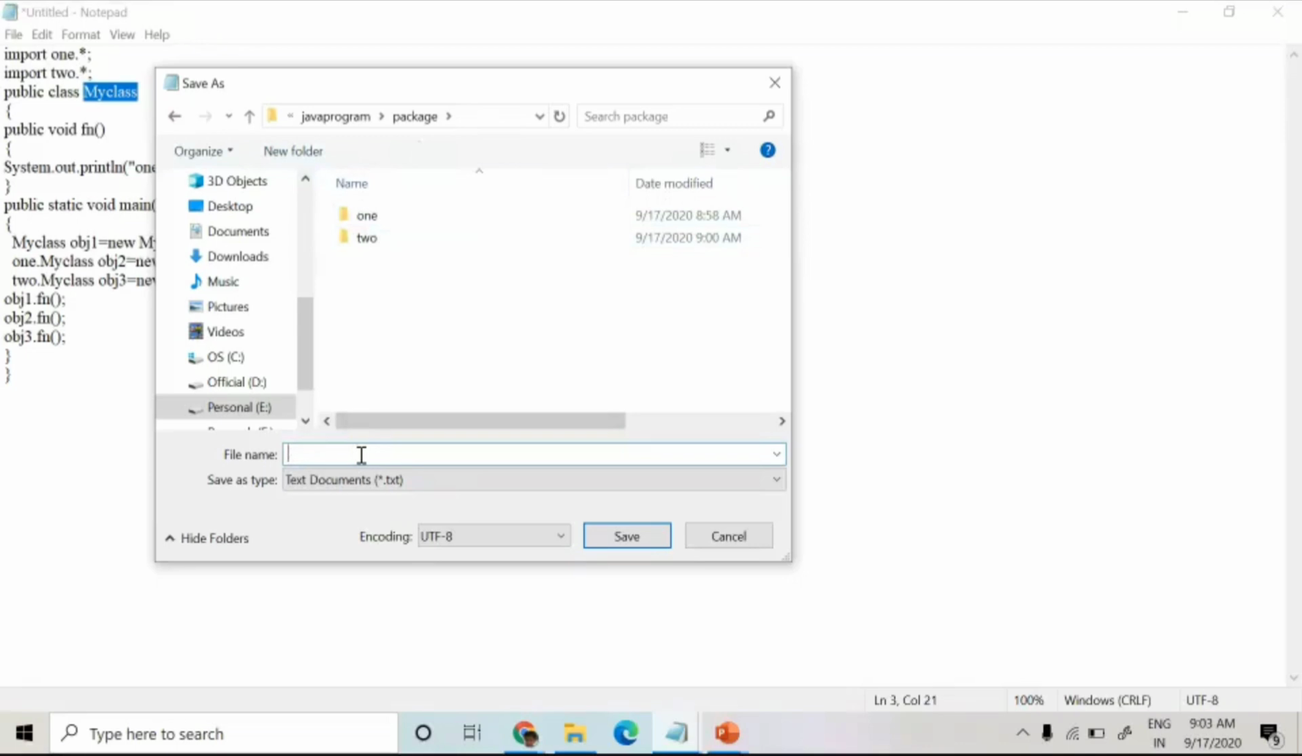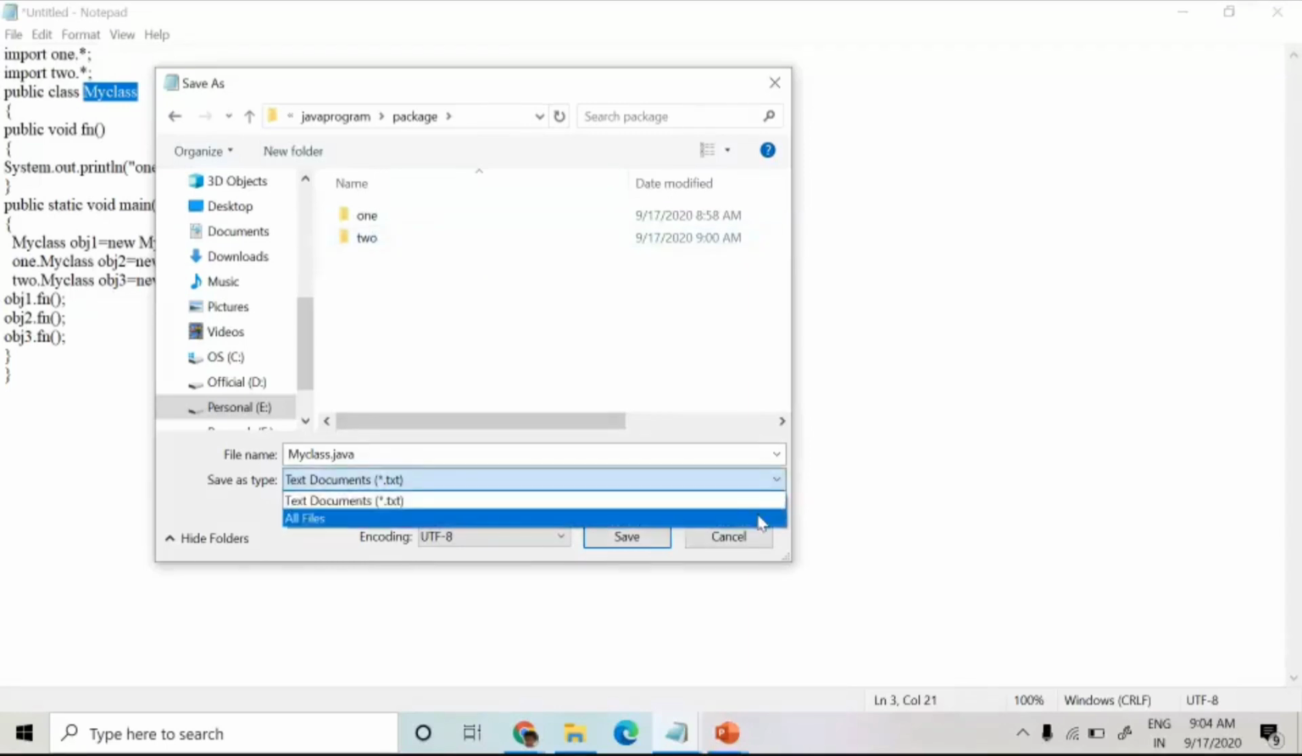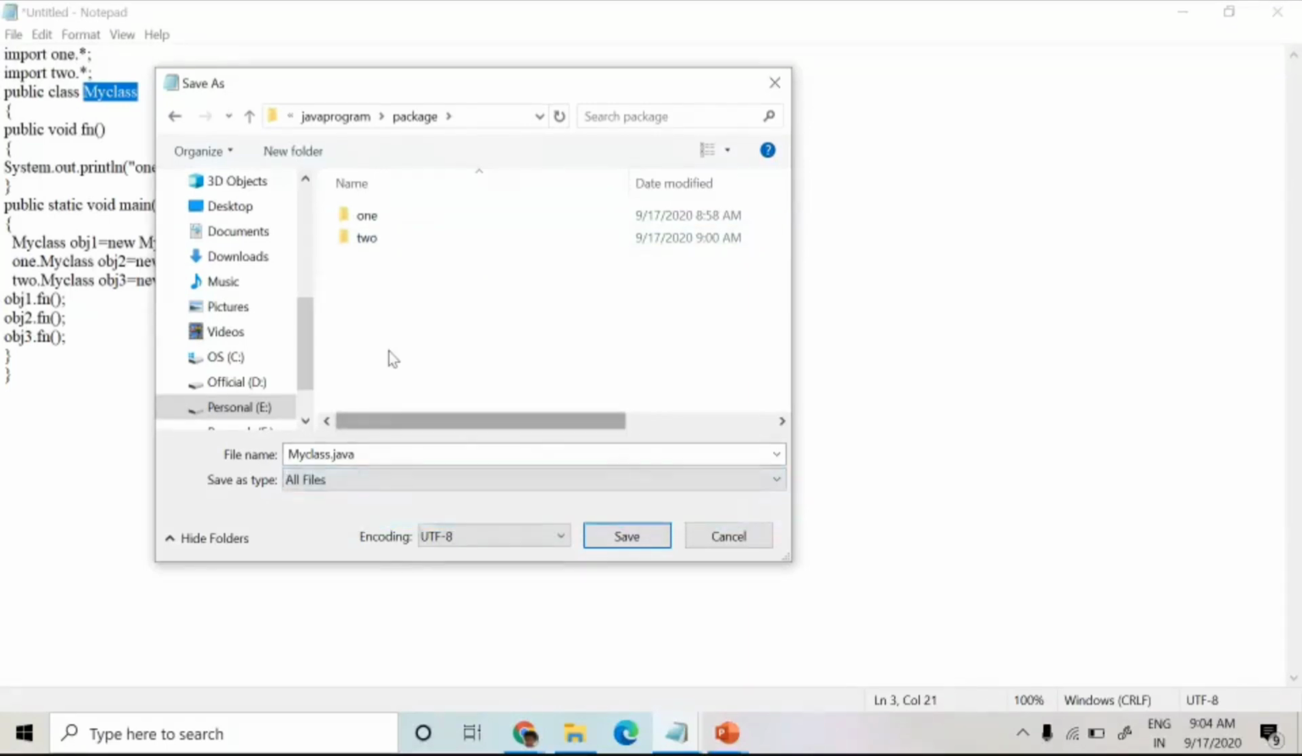So if I save it in the parent folder itself, I need not set the class path. Otherwise, if 1 and 2 are available in some other folder, I have to set the class path. Next we will see that example. Now I am going to save this main program in the parent folder of 1 and 2. Who is the parent folder? This is the package.